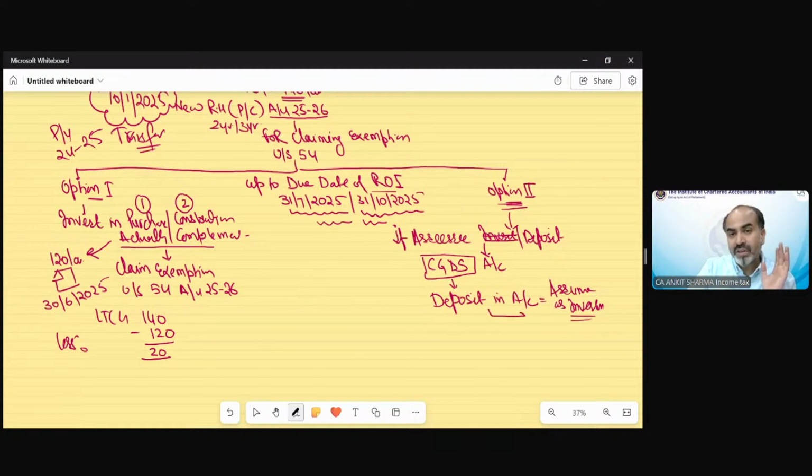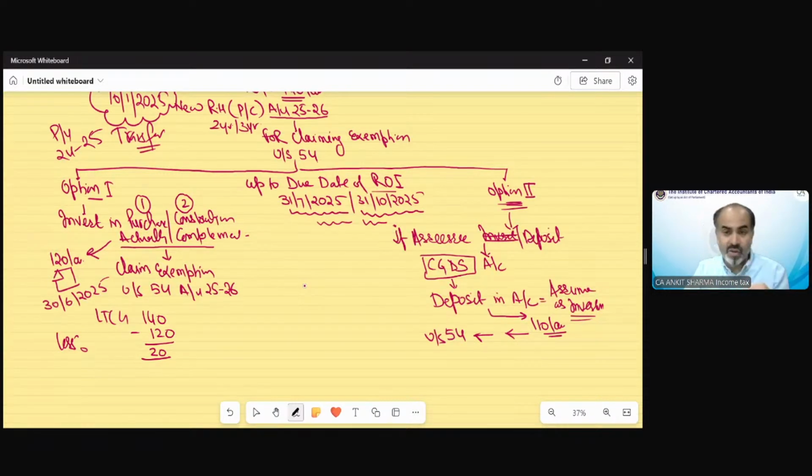Suppose you deposit in this account 110 lakh rupees. So income tax would allow exemption under section 54 for 110 lakh rupees in this assessment year, and they will trust that the undertaking you have given will be utilized.